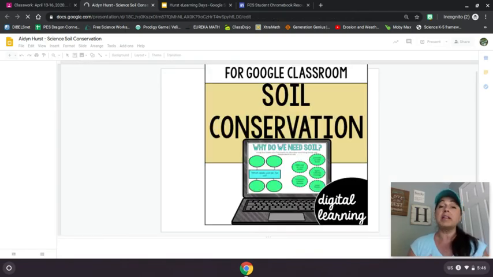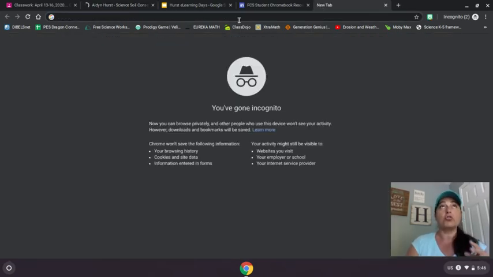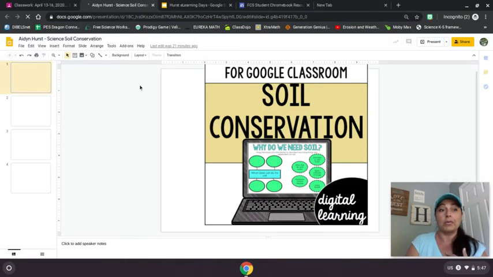Now, this is where you might need to go a little deeper and do a little research on your own, which means you just have to open a new tab. Remember, whatever you search, soil conservation, what are those 2 words you add to it? Really important. For kids. Yeah, that's what I like to do.